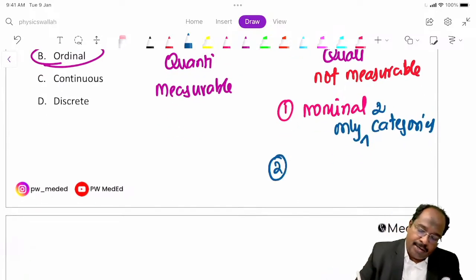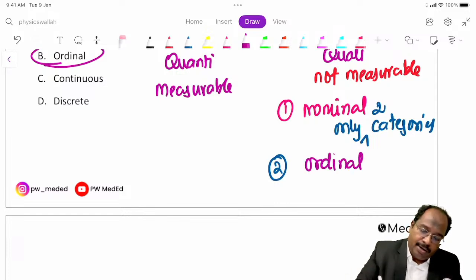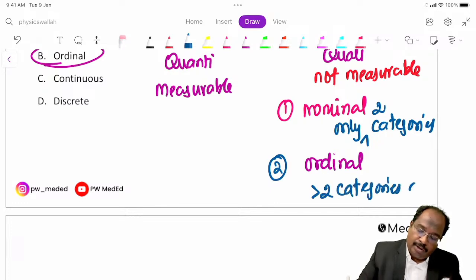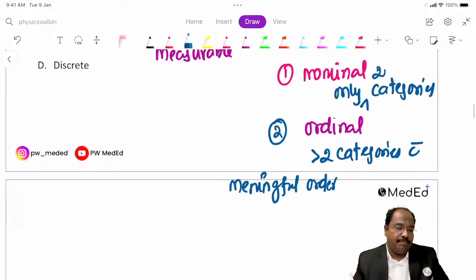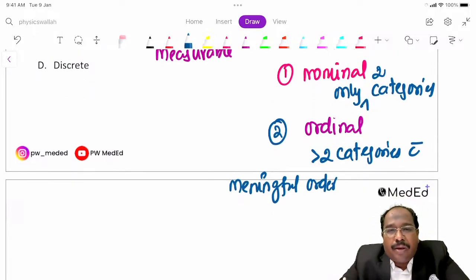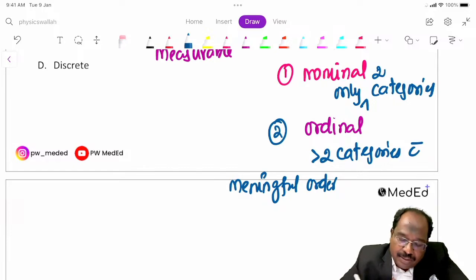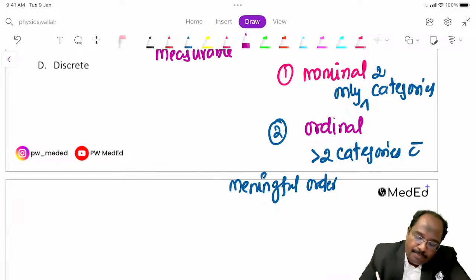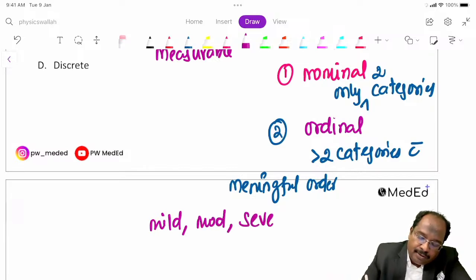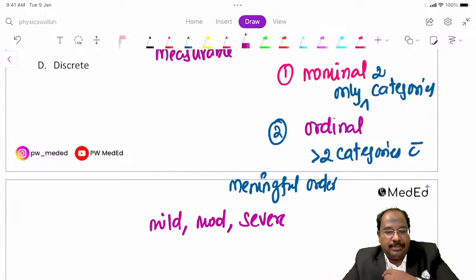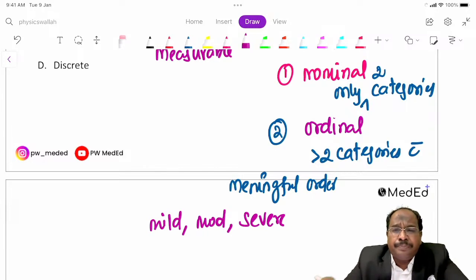Second is ordinal. What is ordinal? Ordinal means more than 2 categories with a meaningful order. For example, how is the fever? Fever may be mild, moderate and severe.